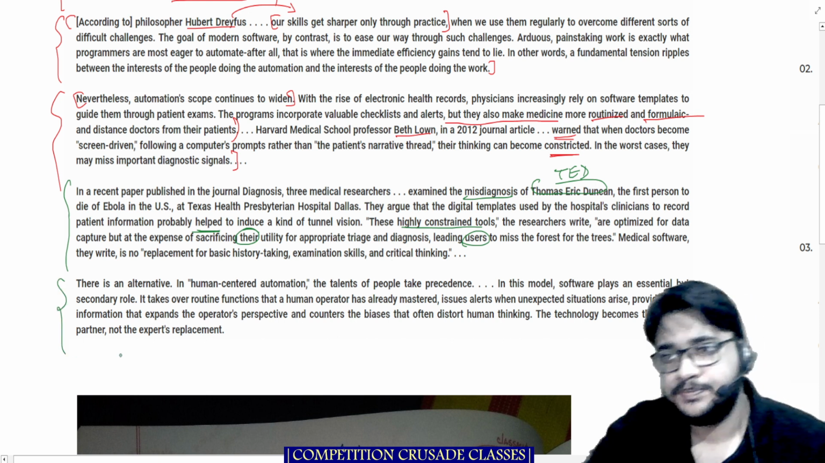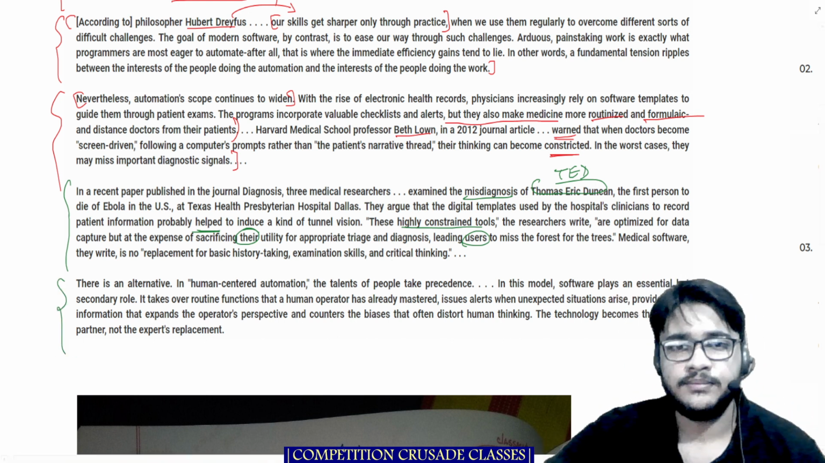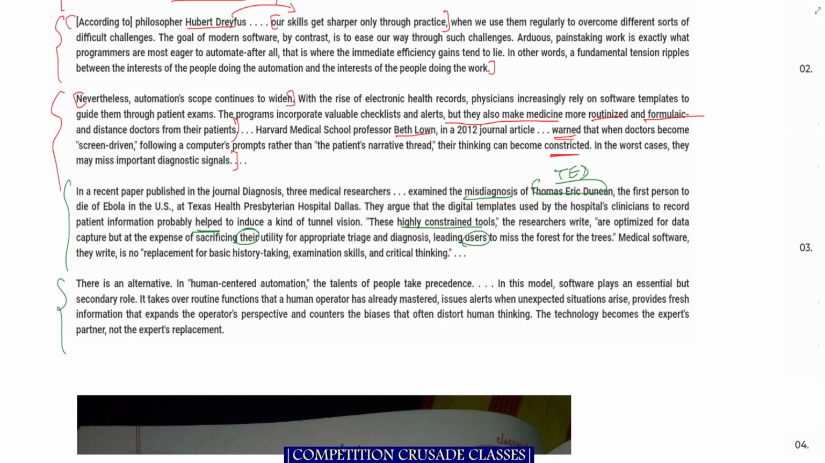Let's conclude the passage. Read this one. Okay, so wait a second. There is an alternative. In human-centric automation, the talent of people takes precedence. In this model, software plays an essential but secondary role. All right, interesting. It takes over routine functions that the human operator has already mastered. Issues an alert when an unexpected situation arises, provides fresh information that expands the operator's perspective and counters the biases that often distort human thinking. All right, the technology becomes the expert's partner and not the expert's replacement.